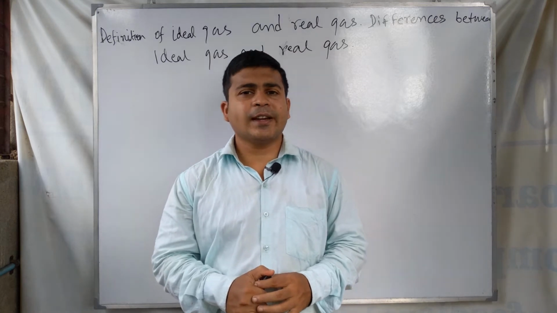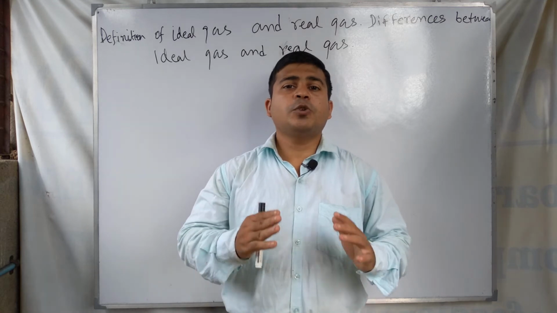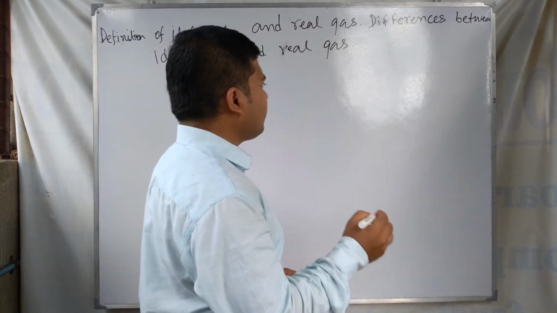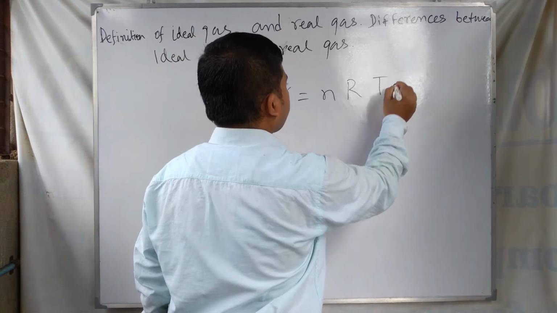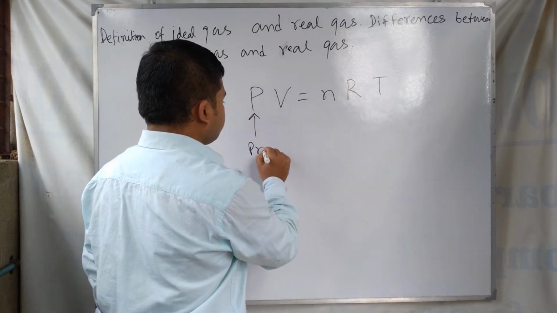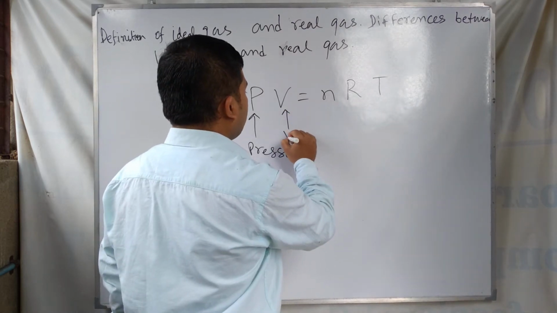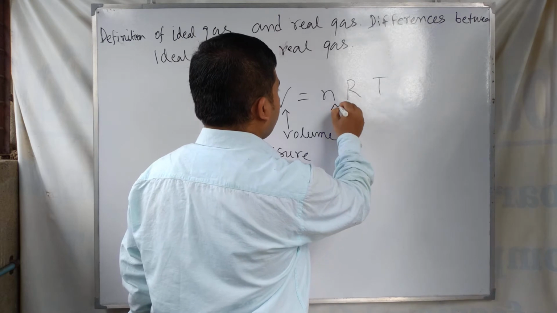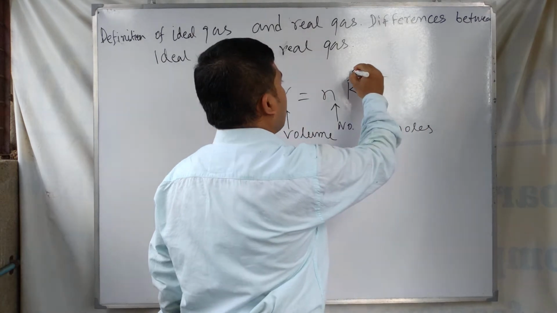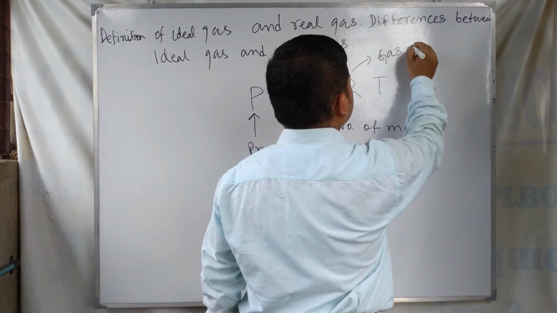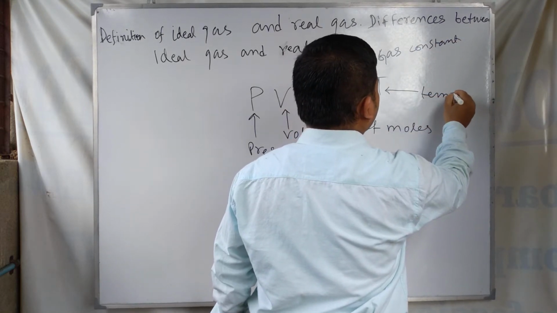Ideal gas means the gas which obeys all the gas laws, the combined gas equation and the equation of state, that is PV equal to nRT, where P is the pressure of the gas, V is the volume, n is the number of moles of the gas, R is the gas constant, and T is the temperature.